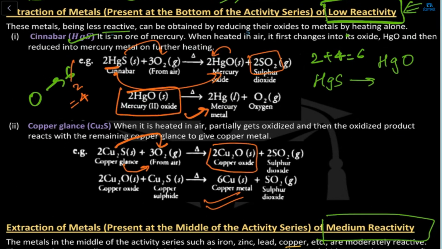So what you have to do here, you have to learn about HgS and Cu2S, and you have to learn the process: firstly we have to heat with oxygen, and secondly we simply have to take the output which we are getting over here, put it over here and heat it, and then we'll get pure mercury or pure copper. So this you have to remember, by understanding it a bit.